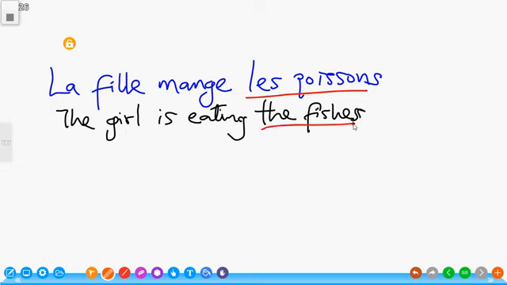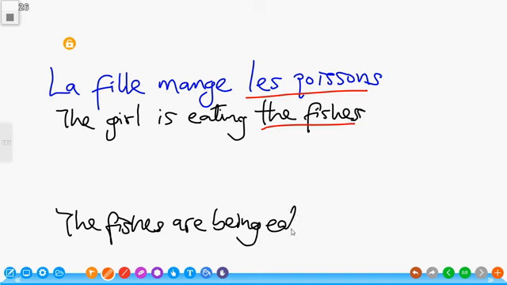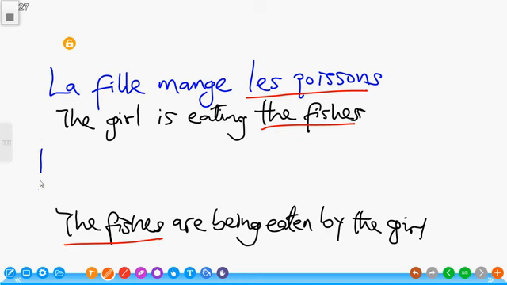So in this case, we're supposed to have the fishes are being eaten by the girl. The fishes are being eaten by the girl, where we have emphasized the fishes here. So I'm going to have les poissons, which is the fishes.